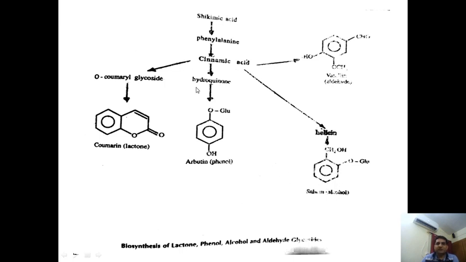Then from cinnamic acid we can also obtain hydroquinone, and from hydroquinone we can obtain arbutin, which is phenolic in nature. Then from cinnamic acid some coumaryl glycosides are obtained, and from these glycosides we can obtain coumarin, which is lactone in chemistry.